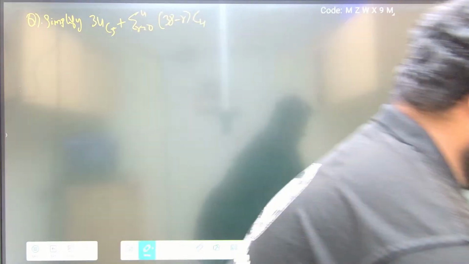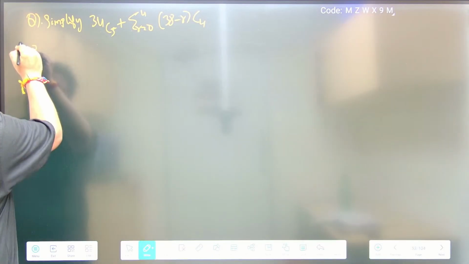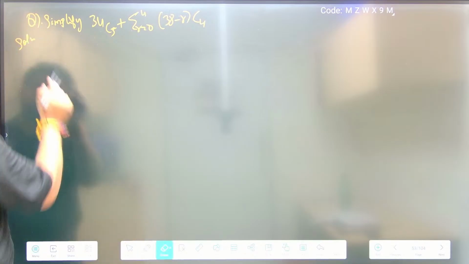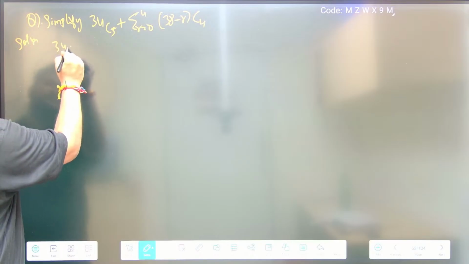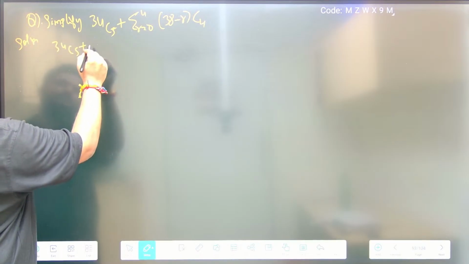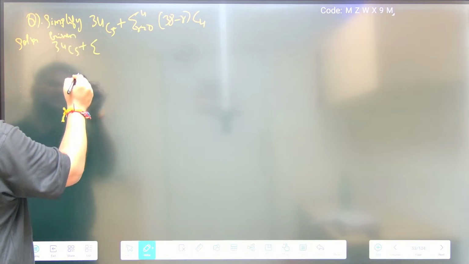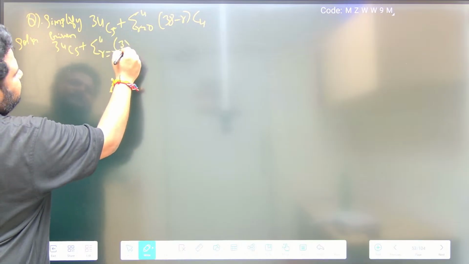Now given what is given, let us write this. Solution: 34C5 plus summation of r running from 0 to 4 of 38 minus r C4. This is what I have been given.